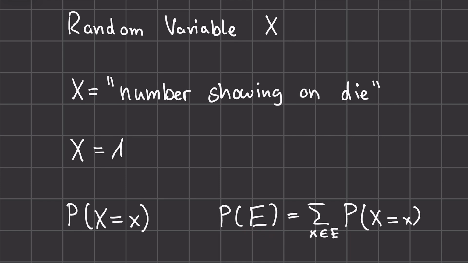So formalized, this means that we take the sum over all values and see what the probability is of a random variable taking that value and summing them all up. So for the case of getting an event where we have even numbers, this would be the sum of X taking on the value 2, 4, or 6.